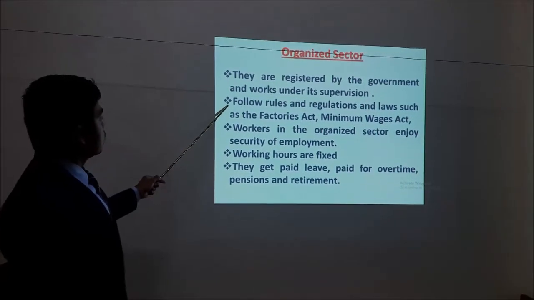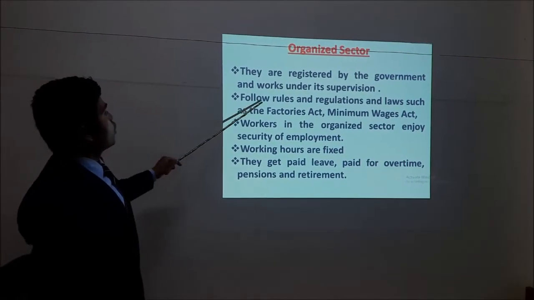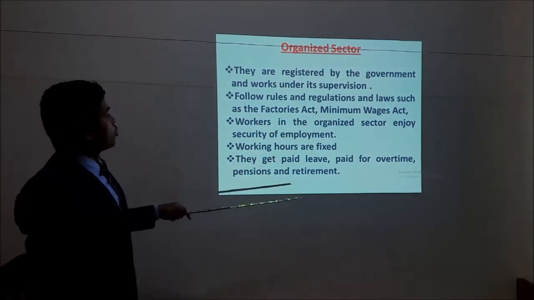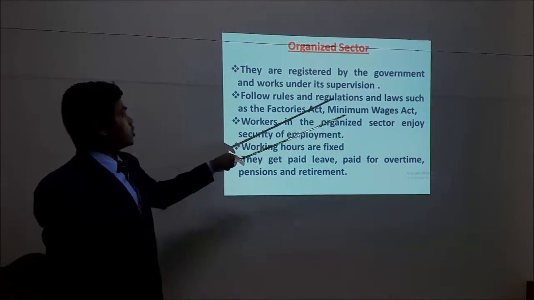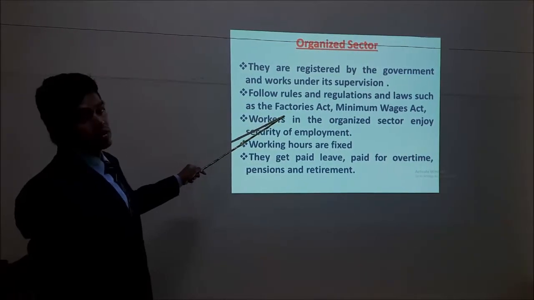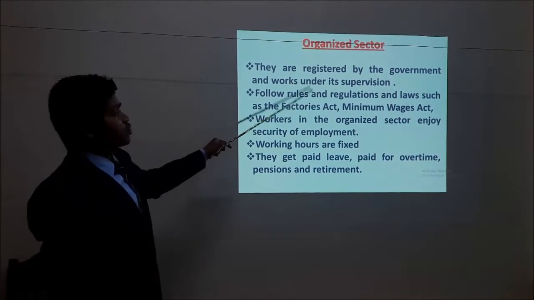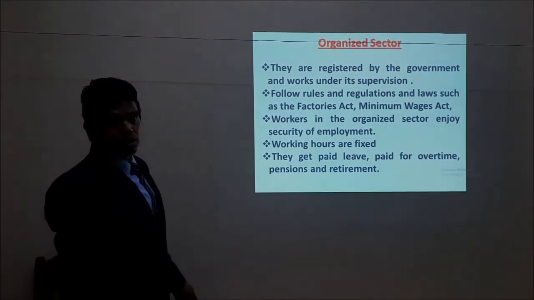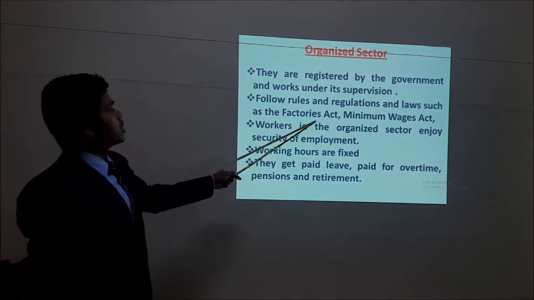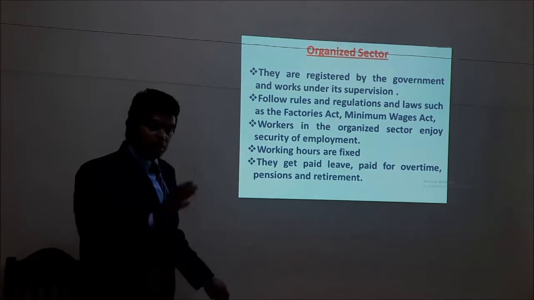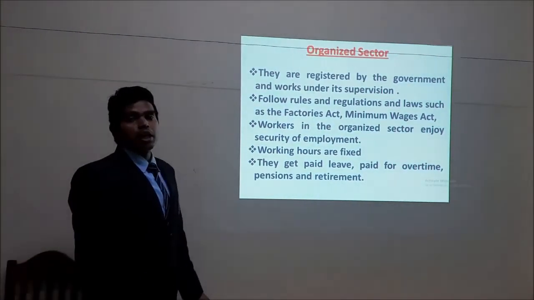Then another bullet point is: they follow rules, regulations and laws such as the Factories Act and the Minimum Wage Act. So there are some rules and regulations that the sector has to follow. Like the Factories Act, I mean the hours of work are fixed. Then minimum wage, the sector has to provide by all means.